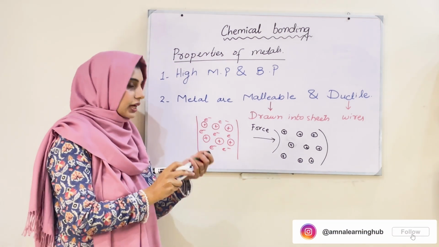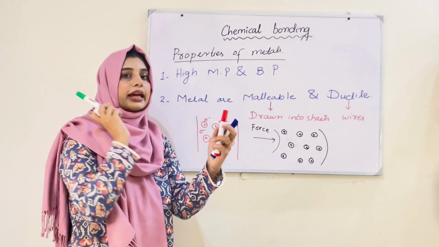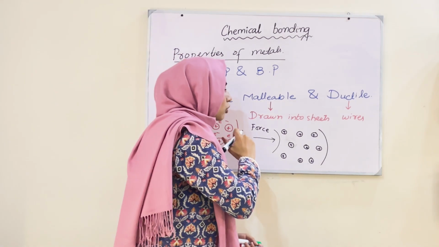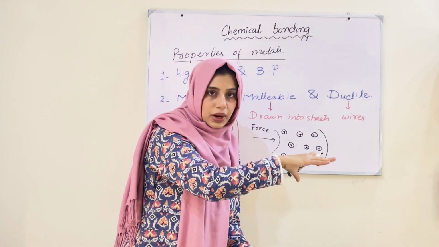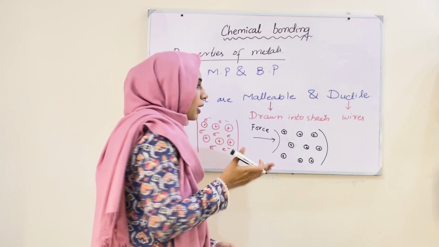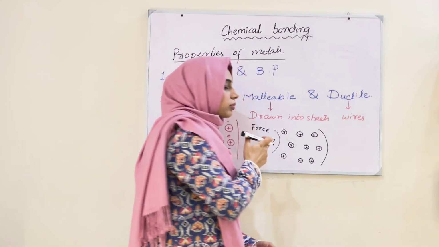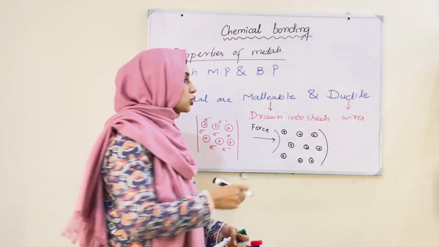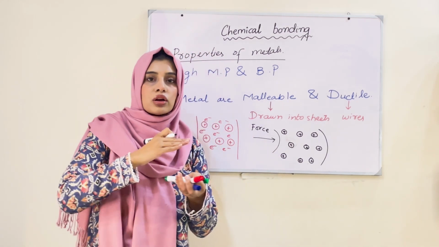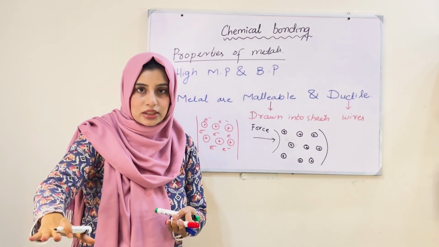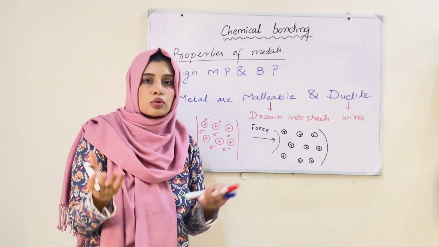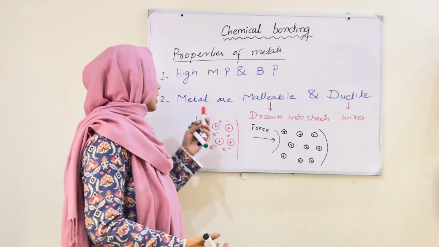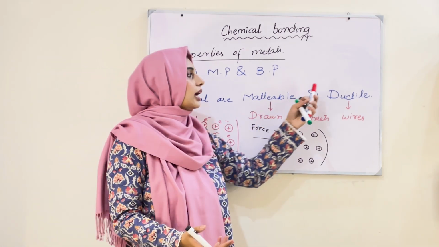For example, this is the metal and I hit the metal, and when I hit the metal, one layer of the protons slides past. So when one layer is sliding past, it is deformed. The shape is changed. So when we continuously hammer it, the shape will be changed and all of the layers will slide past, and then it is converted into wire, or it can be converted into sheet. That is why the metals are malleable and ductile.